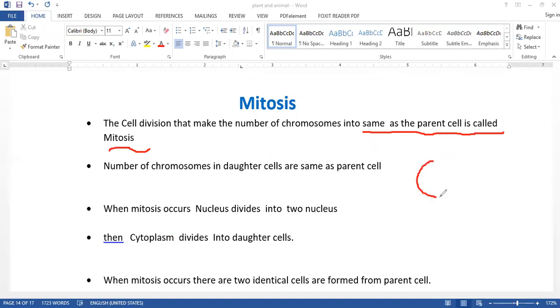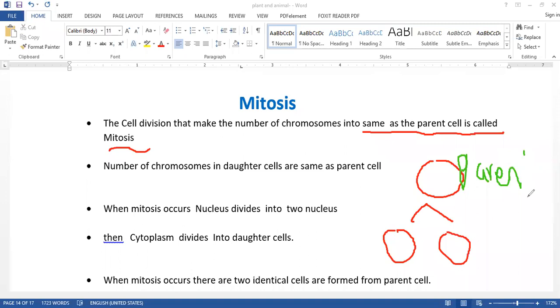Look, for example, there is a cell. From this cell, two cells are formed. When these two cells are formed here, we can call this the parent cell, and these are called daughter cells.